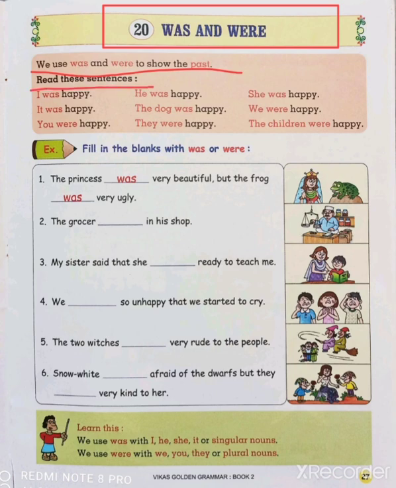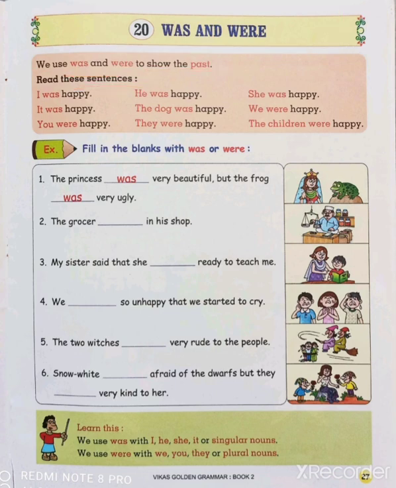Read these sentences. Here they have given the sentences. So students, what is given here? The first one is "I was happy." Why have they used was here? Because I is a singular noun, that's why they have used was. Same with the second one: "It was happy." Again it is a singular noun, that's why we have used was here.